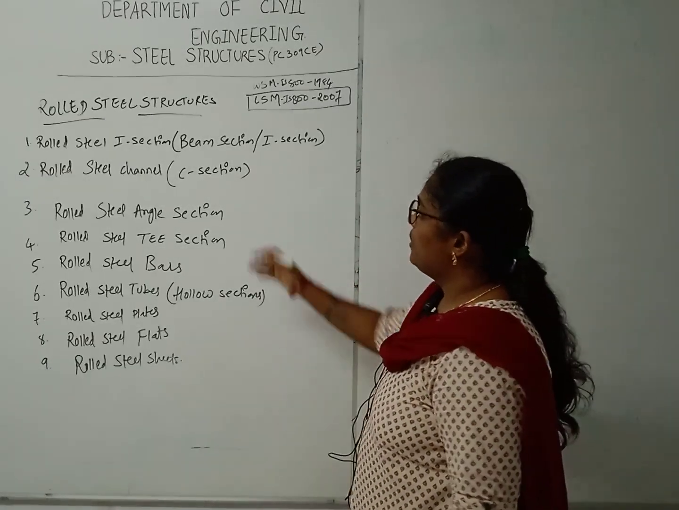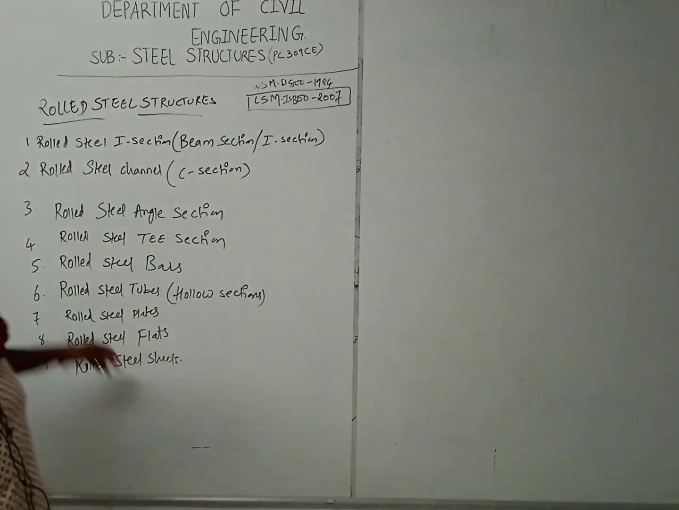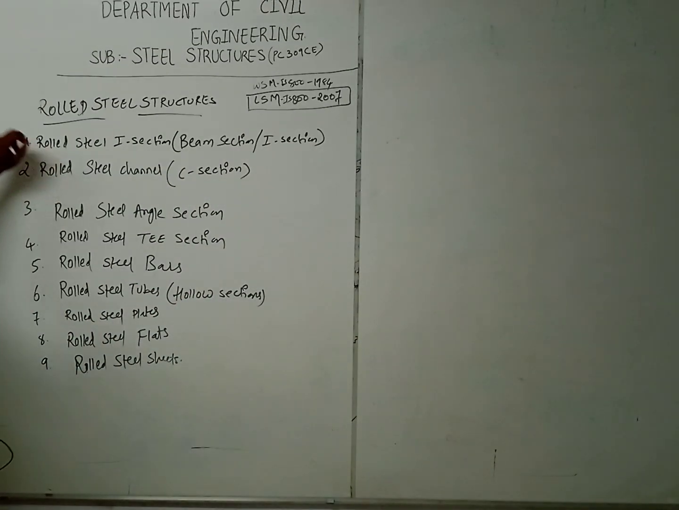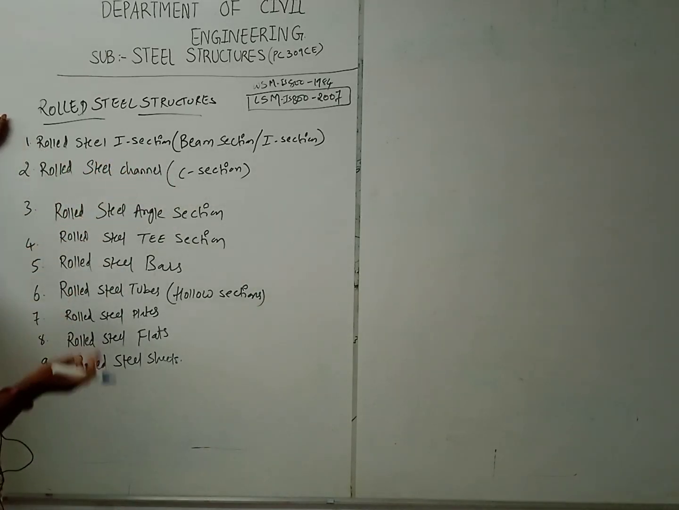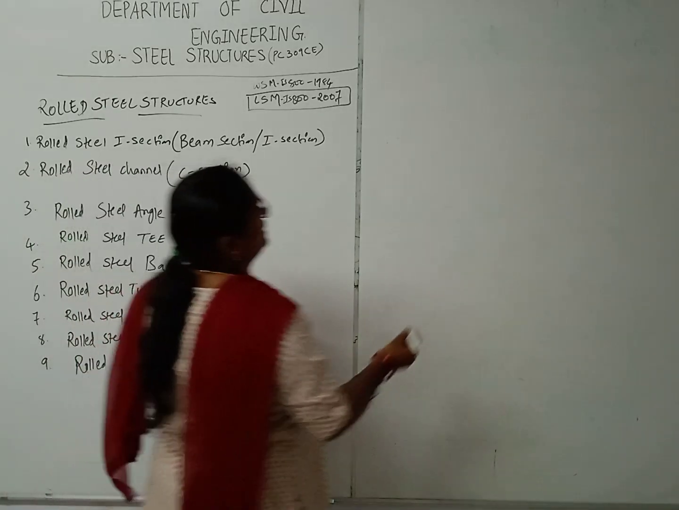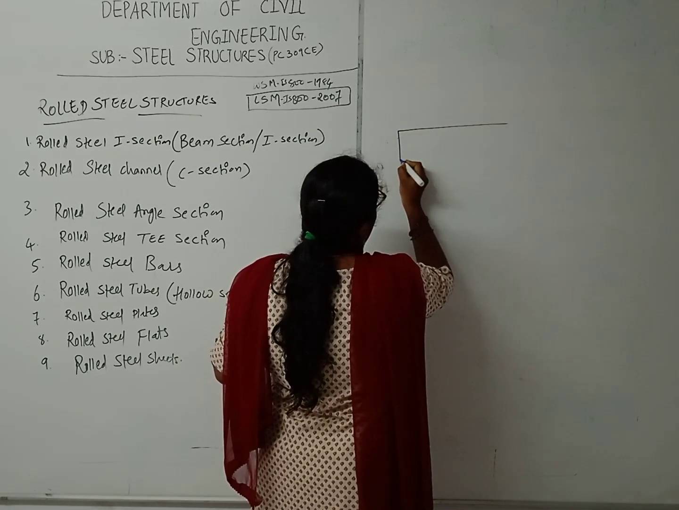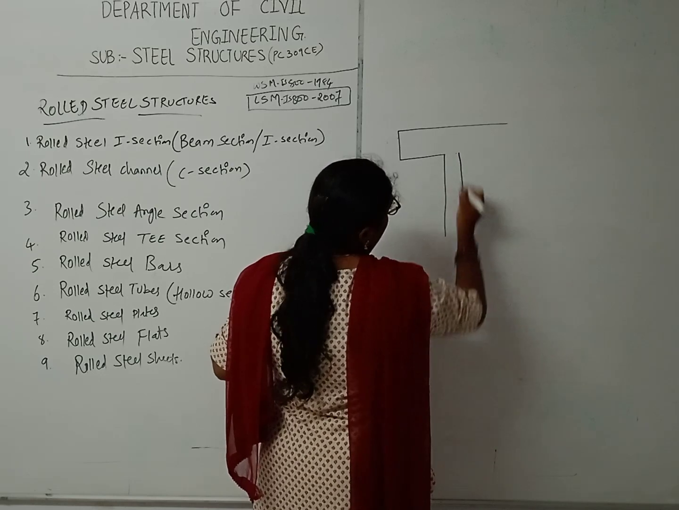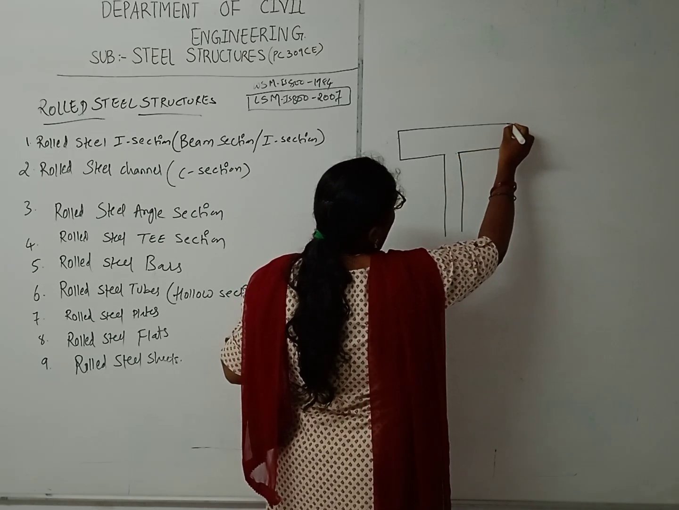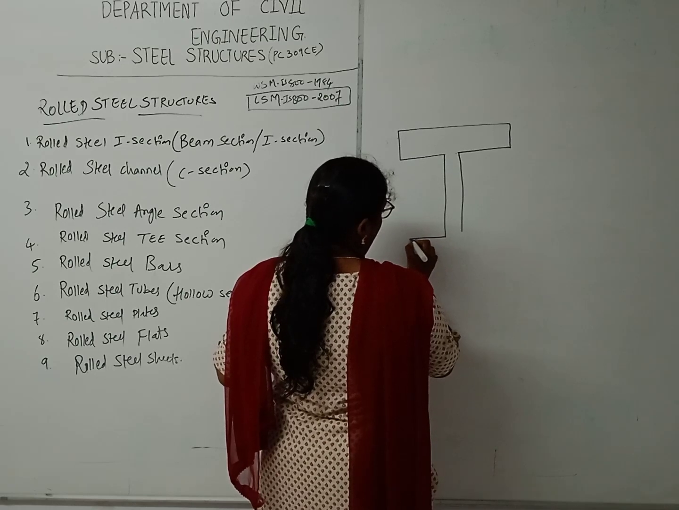These you can find in rolled sections only. The first one you can find is the rolled steel I section, which is also called a beam section or I section. See here, in the code book you can find all the properties, and you have steel tables.